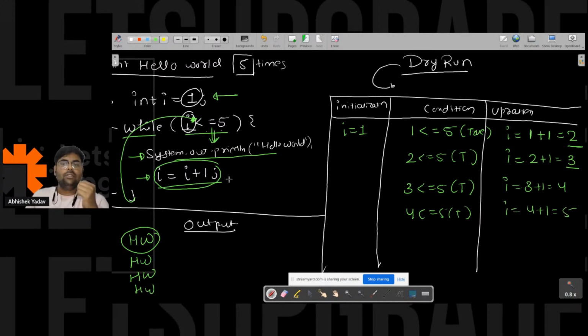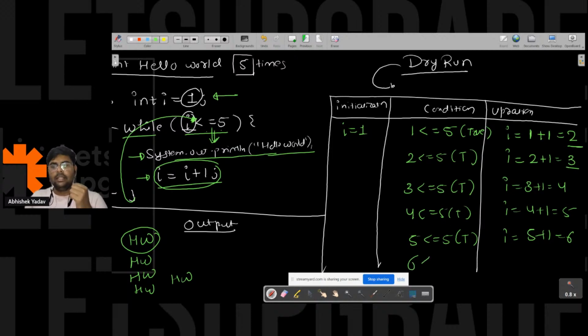Right? Again, go to the condition. Condition is what, guys? 5 is less than equal to 5. Condition is true. Again, move inside the body, print hello world. After printing hello world, go to the next line, that is I is equal to I plus 1. 5 plus 1 is 6. Again, go to the condition. This time the condition is what? 6 less than equal to 5. The moment your condition is false, you will move out of the while loop.